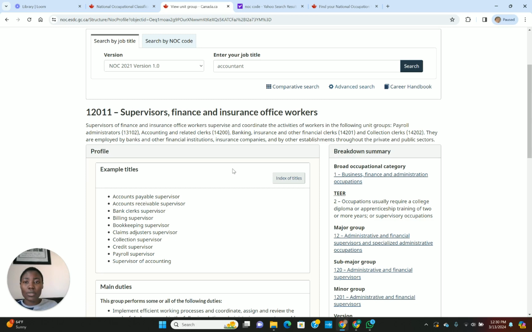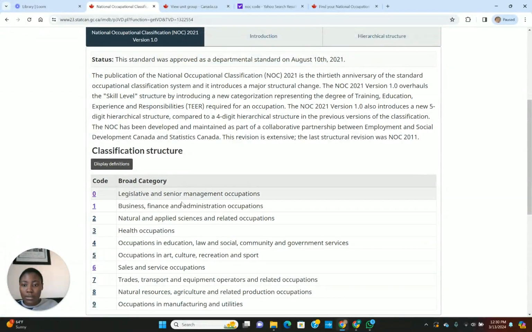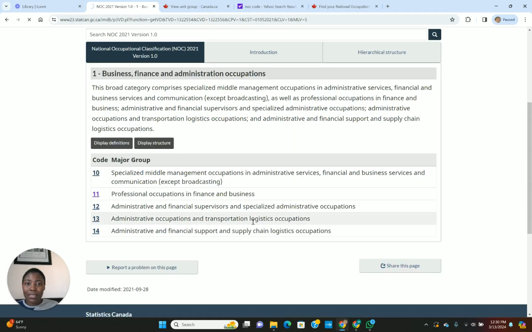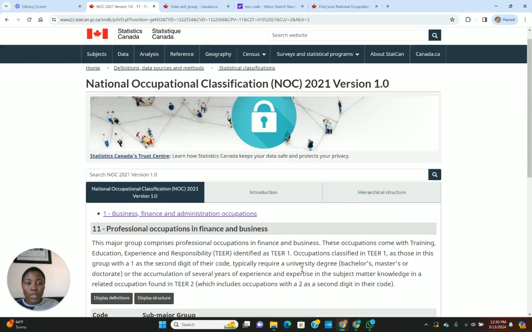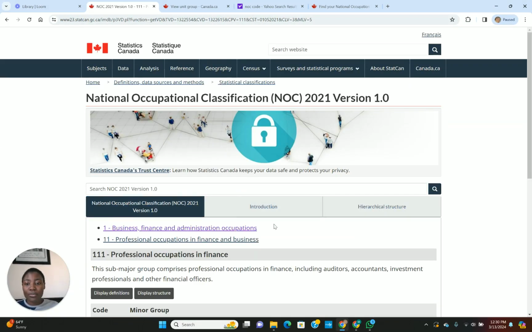You can search the job title, or you can do an advanced search, or you can look for your NOC code by expanding it, by actually going through the structure to get the right NOC code. I wish you all the best.